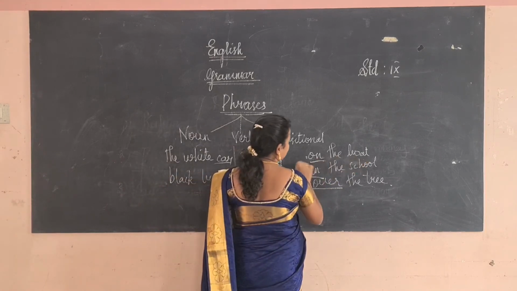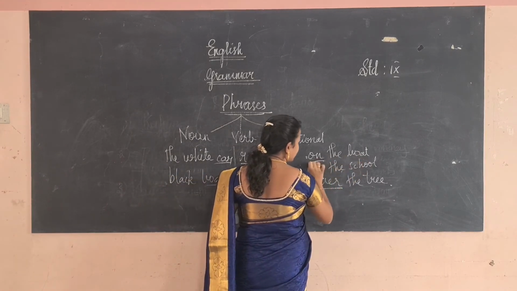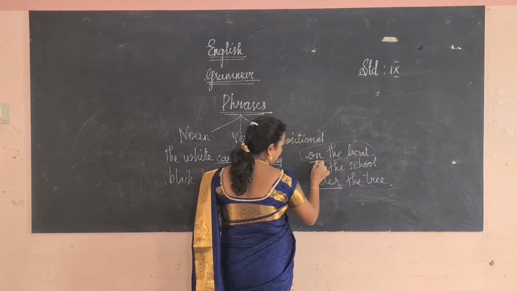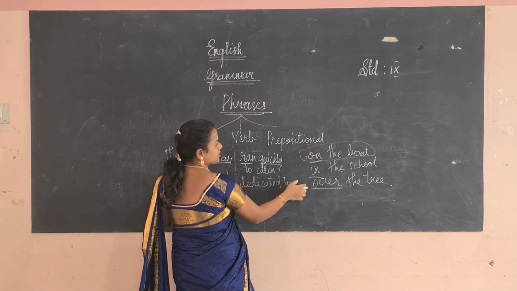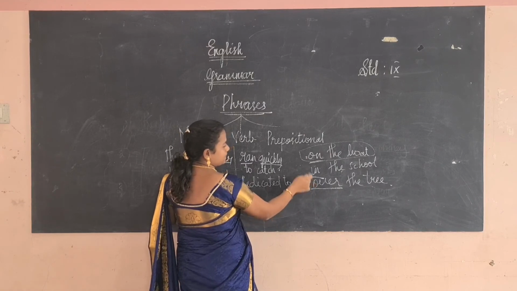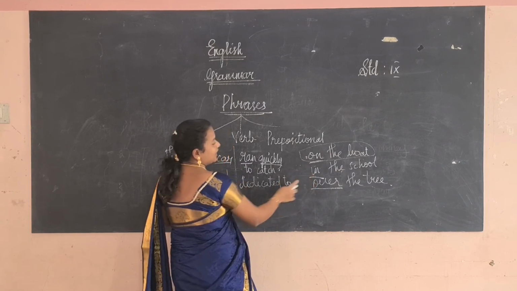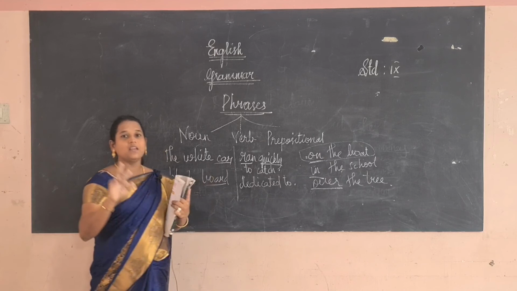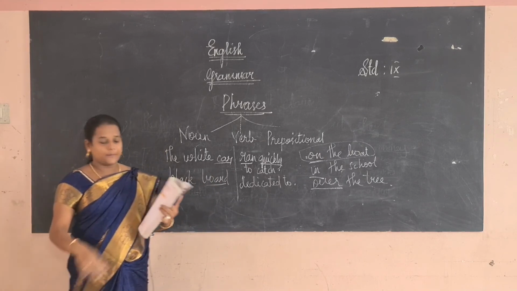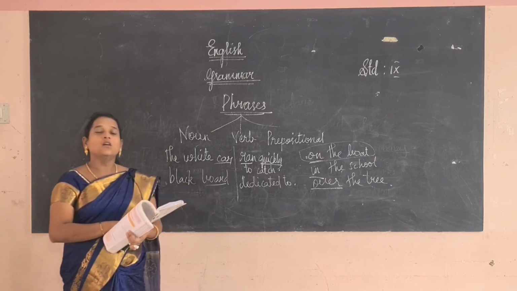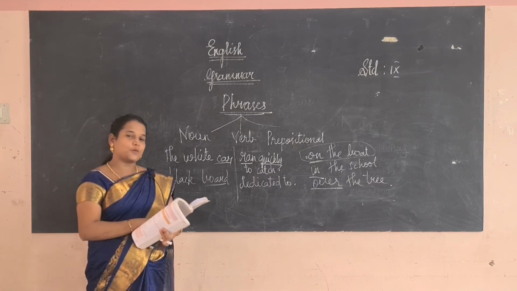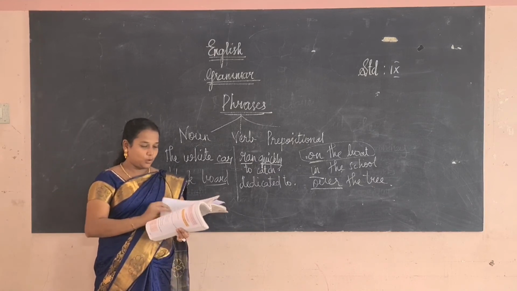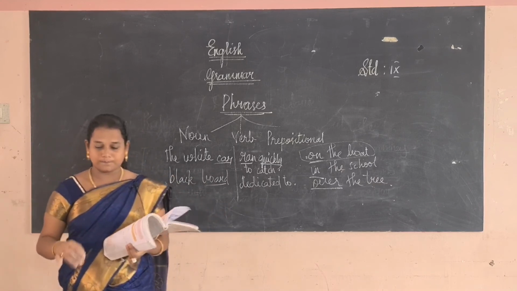On the boat, what is on the boat? Something is on the boat. It is a phrase, it does not give a complete meaning. It gives a meaning, but we call this a prepositional phrase because it begins with the preposition and shows the relationship between the two nouns. Okay, so I hope you understood what is a clause and what is a phrase, and the types of clauses and the types of phrases, and we will do the book exercise which is given to you.